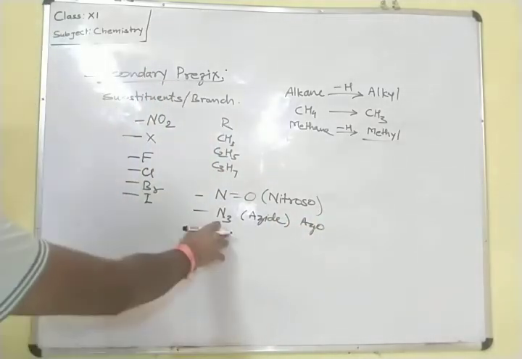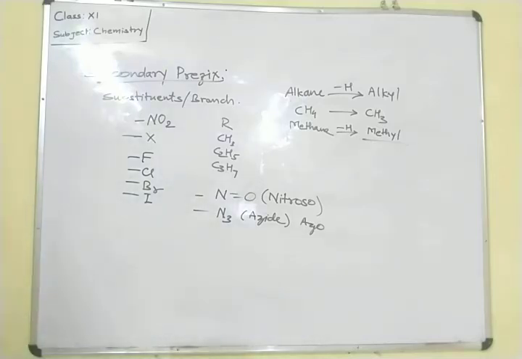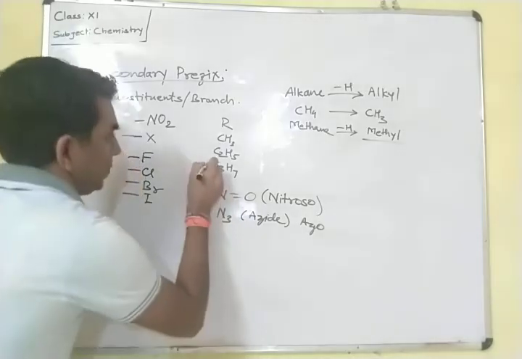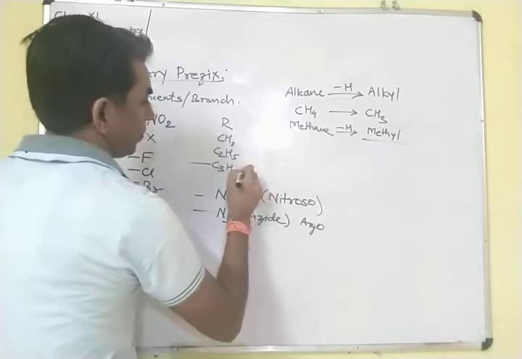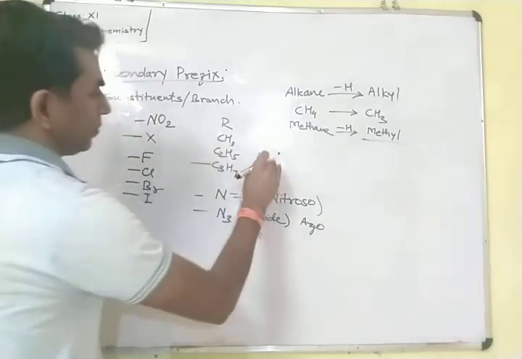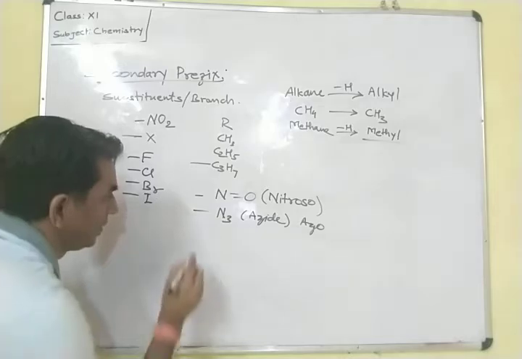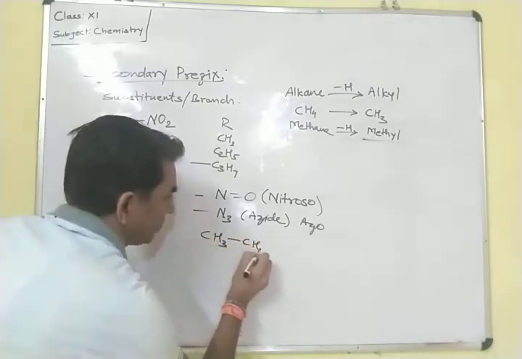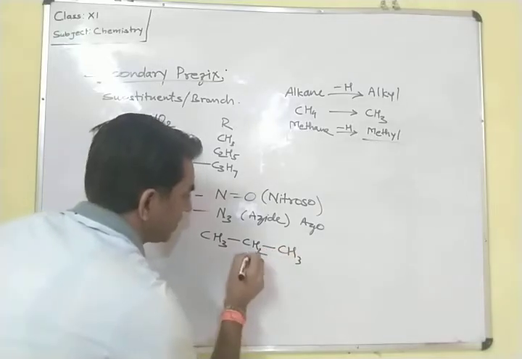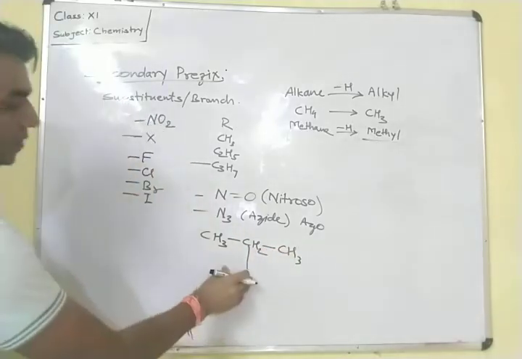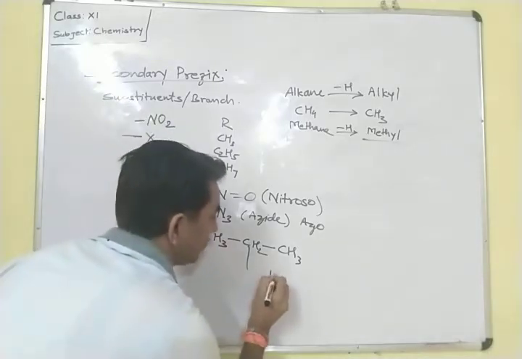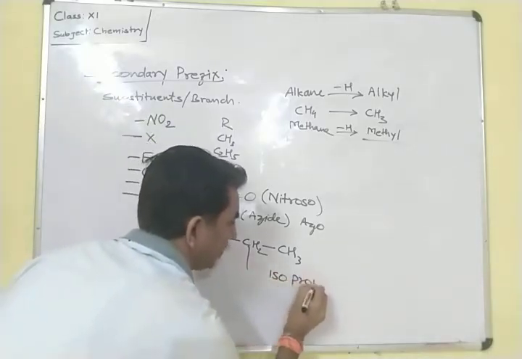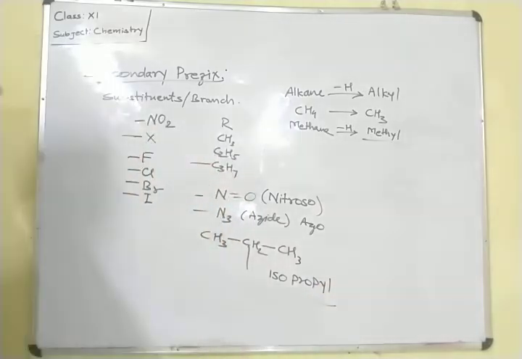If the simple chain is attached, it is known as normal propyl. Or if CH3, CH2, CH3 is attached at the middle carbon, such type of compound is known as isopropyl.